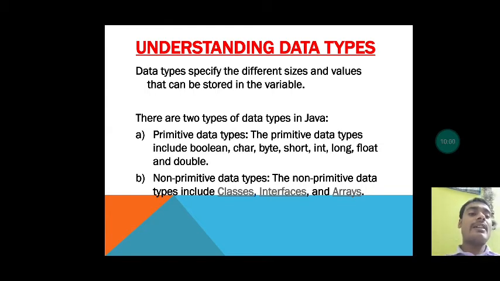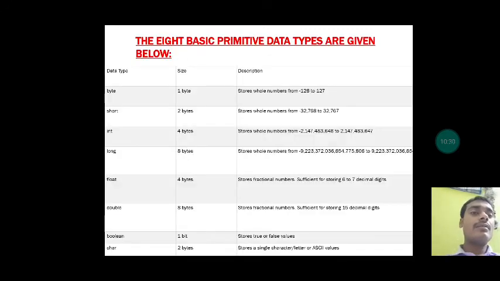And the non-primitive data types include classes, interfaces, and arrays. You can make your own class, you can make an array and define an array by yourself. You can define any name of the array. That will be non-primitive data types. You can define classes, you can define arrays, which come under the category of non-primitive data types. Now let us have a look. The 8 basic primitive data types are given below.